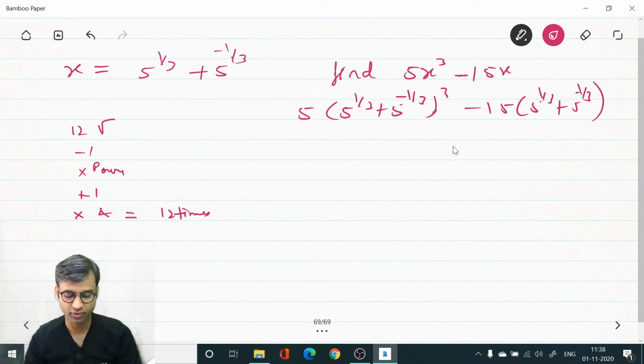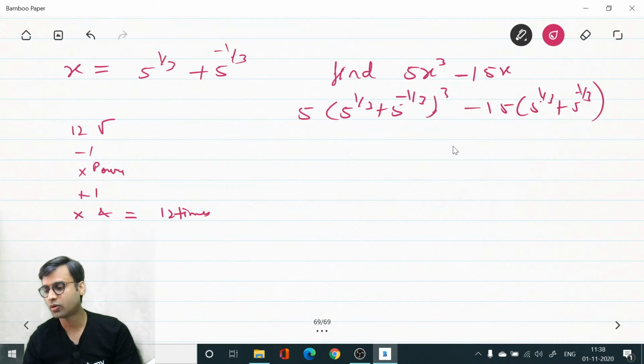Okay. So 5 power 1 by 3. 12 times square root of the base 5. It is 1.0003930. Minus 1, into power is 1 by 3, so into 1 divided by 3. Okay, plus 1.